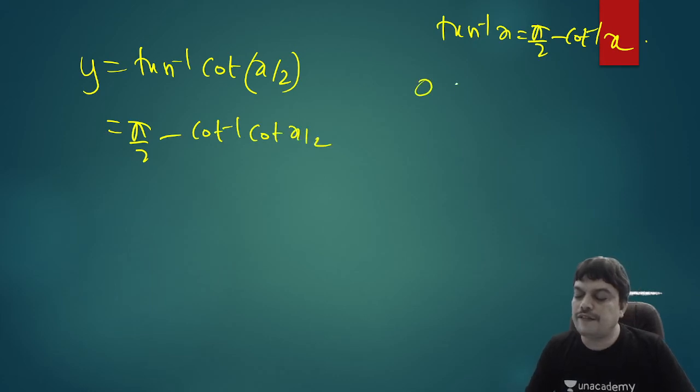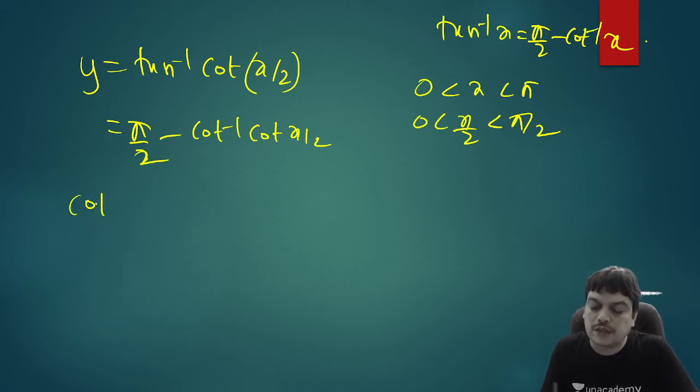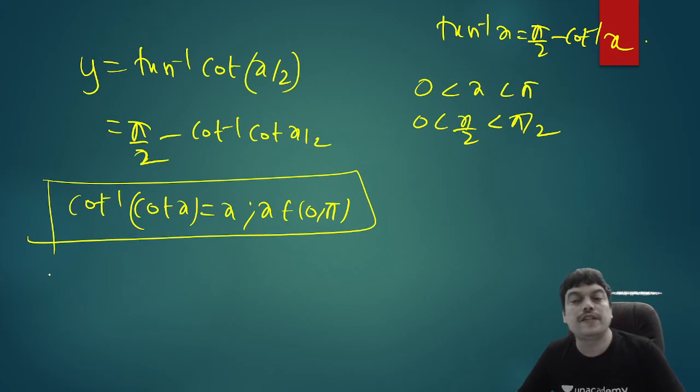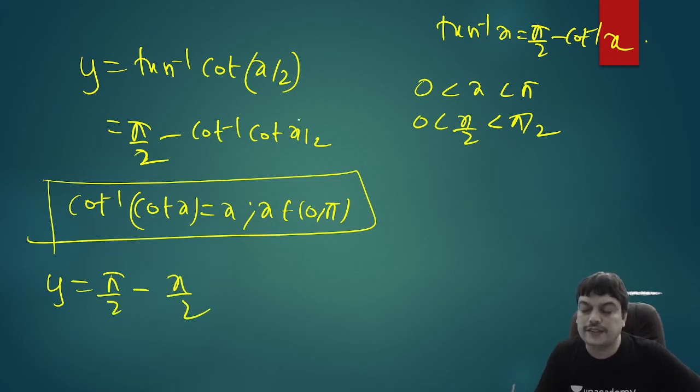And we already have x is between 0 to pi. So x by 2 is between 0 to pi by 2. And now to simplify this, we have a property that if it is cot inverse of cot x, what is the formula basically? You can write it as x whenever x is between 0 to pi. This is the formula that we have learnt in inverse trigonometry. So if the angle is in the interval 0 to pi, this will apply. So here, because anyway the angle is in that same interval, a subset of that, you can apply that and directly write cot inverse of cot x by 2 as x itself. That is x by 2 in this case.